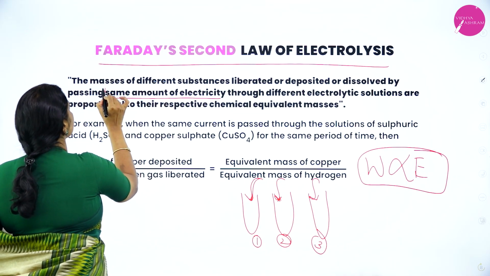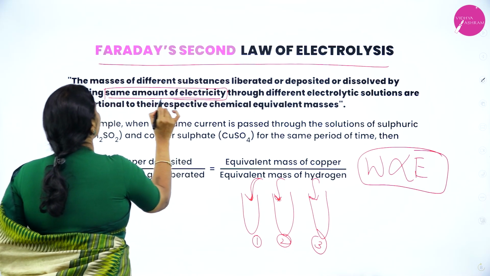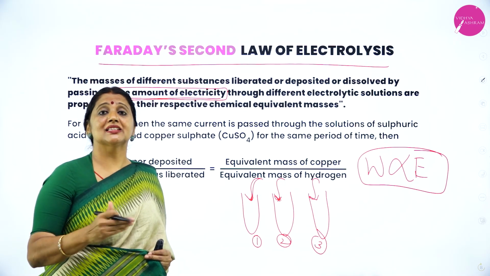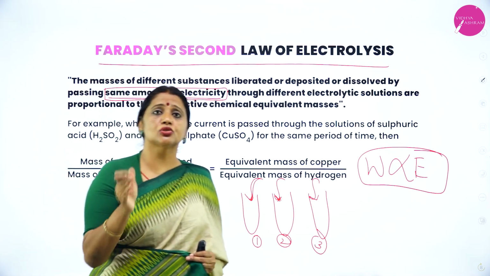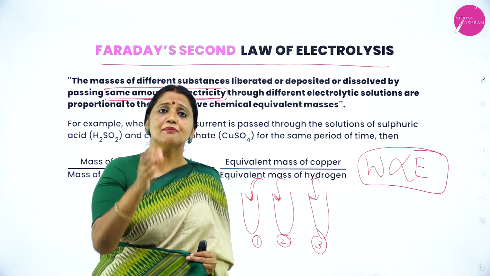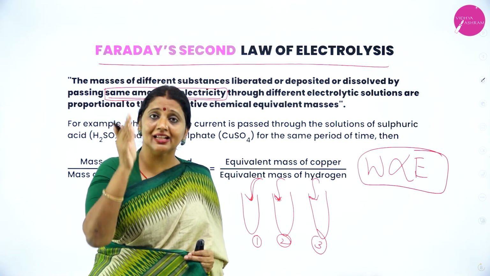The very important point is that whatever types or number of electrolytes you take, the amount of electricity passing through the different electrolyte solutions must be the same.